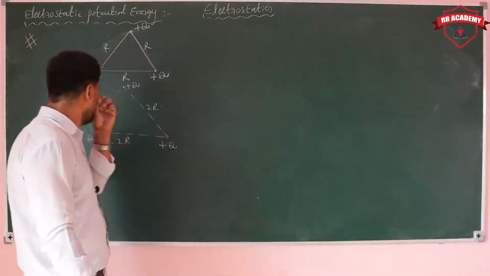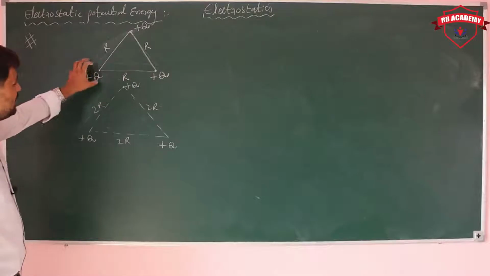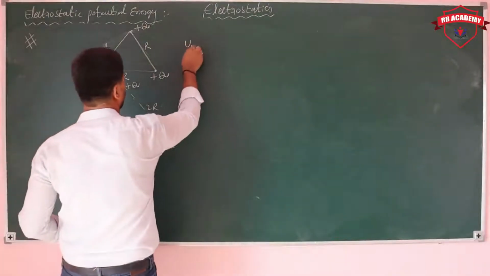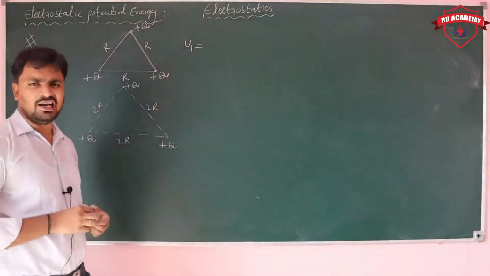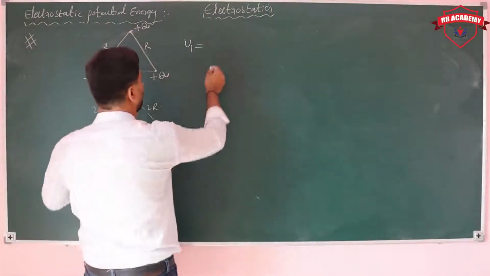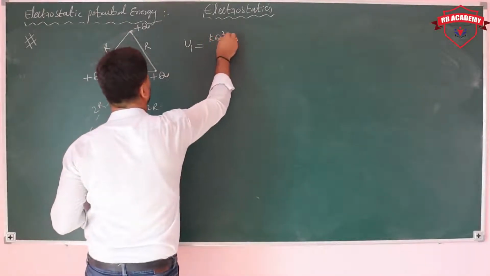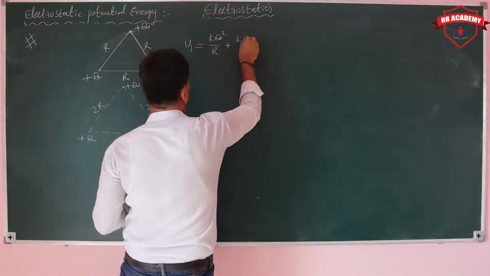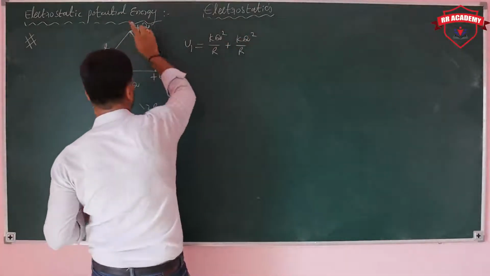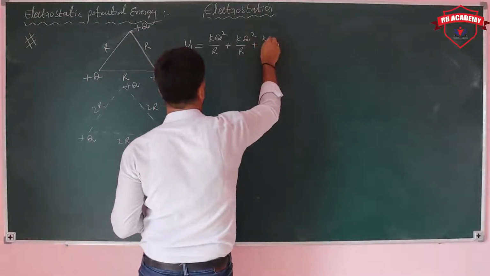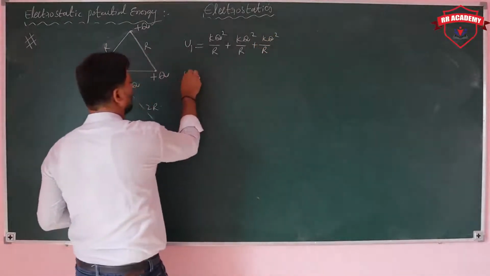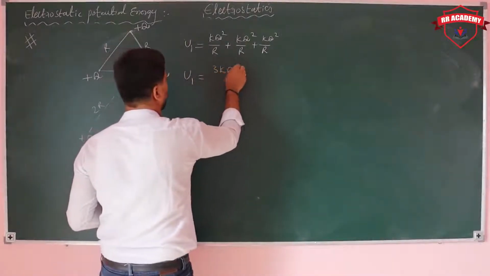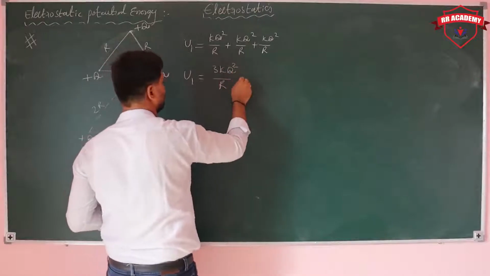So see here. Initially all are separated by distance r. That means they have some initial potential energy. How much? All are identical, right? Between these two, how much you have? Kq square by r. Between these two, kq square by r. Between these two, kq square by r. If you take the total, it is equal to 3kq square upon r. Right?